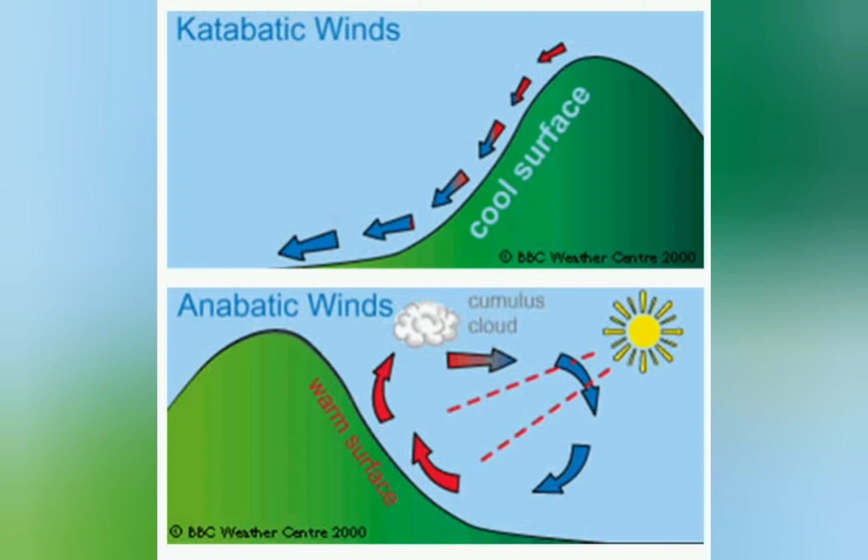Anabatic winds and katabatic winds are another type of local winds. Now, anabatic wind is a wind caused by thermal or heat processes. Anabatic is also called upslope wind, which occurs over slopes which are heated by the sun. So air in contact with the slopes warms up and expands upwards, and cools and sinks to the neighboring valleys. Whereas katabatic winds are the winds that flow downhill or rush down the elevated slopes as they are very cold. So when the cold air creates downslope winds, that is called katabatic.